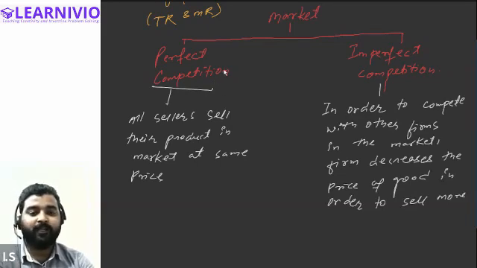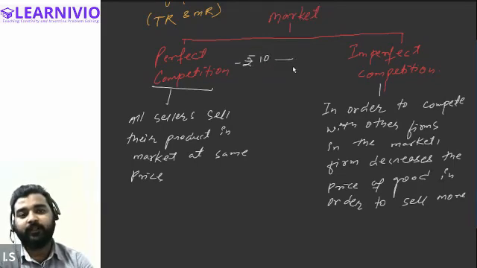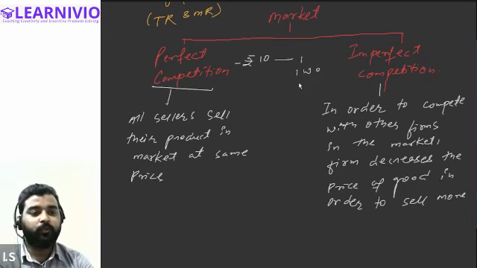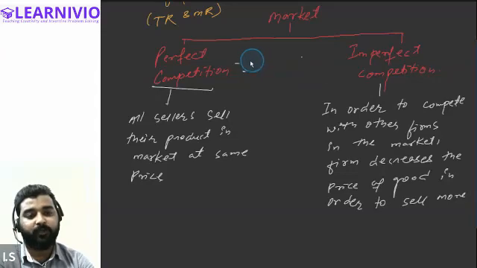It is presumed that in case of perfect competition, at rupees 10, the seller will be able to sell any quantity that he is willing to sell in the market. Either he sells 1 unit or 1000 units or 1 lakh units, he will be able to sell all the units at the same price. He is not required to reduce the price if he is dealing in a perfect competition market.